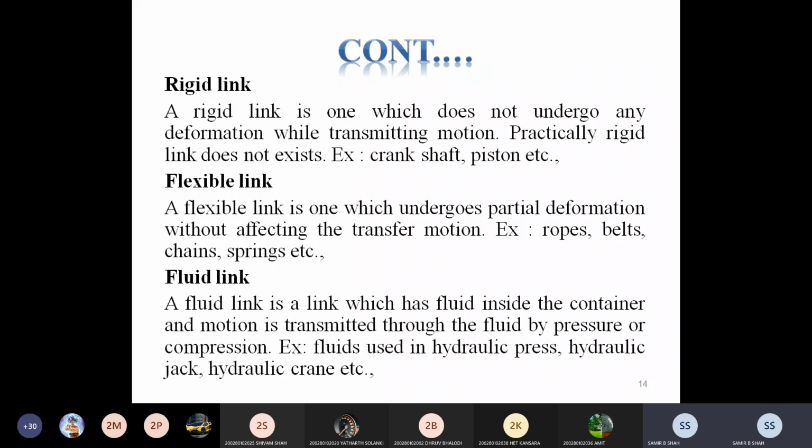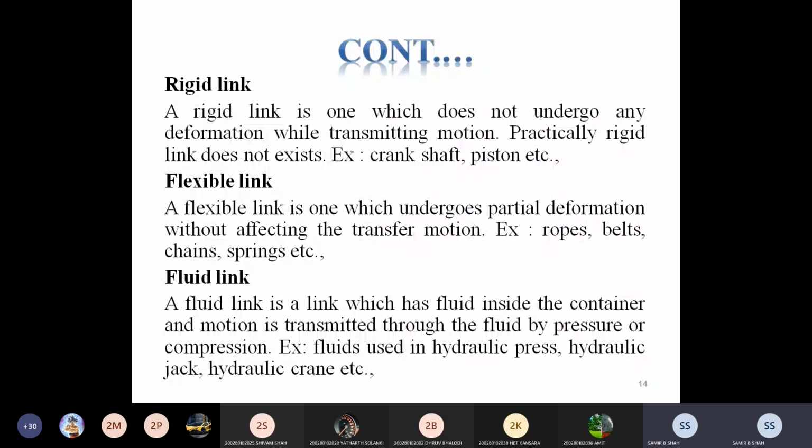Fluid is used in a hydraulic press, hydraulic jack, and hydraulic crane. These are examples of a fluid link where the fluid is in the container, and with the help of that fluid, we are transmitting the motion from one part to another part. Okay.